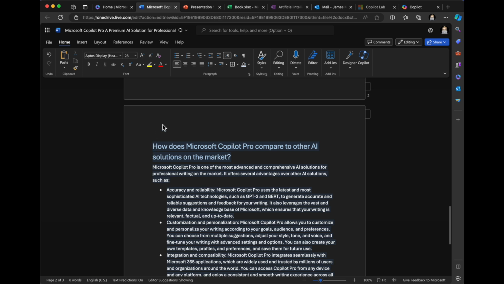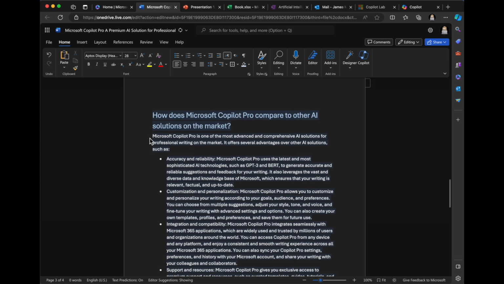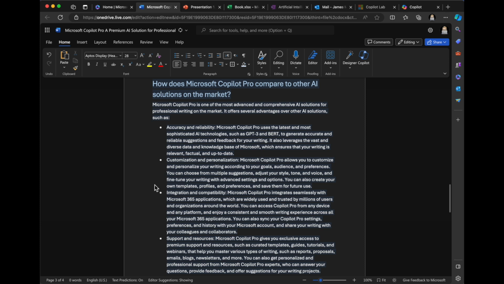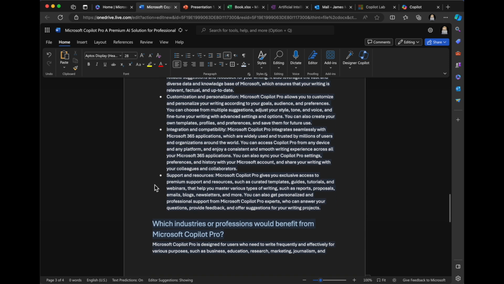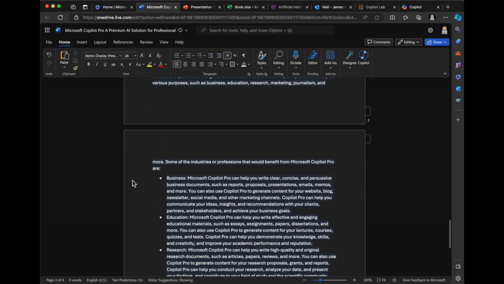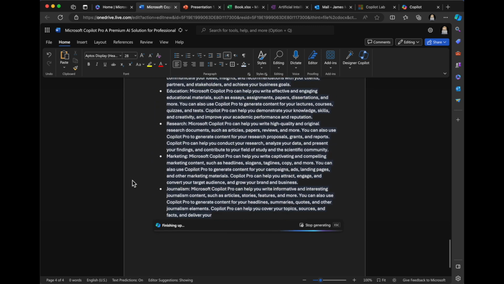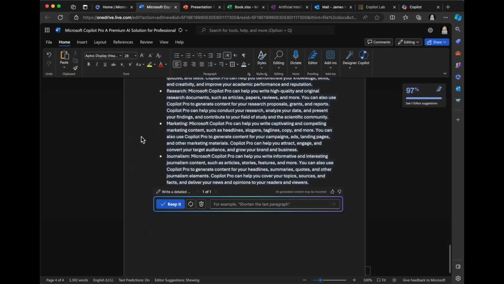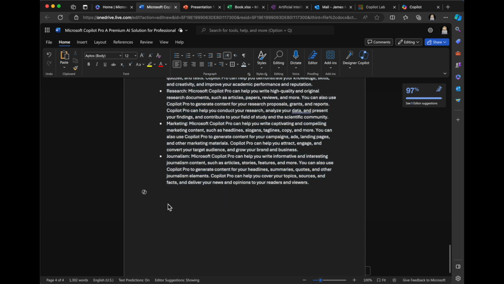How does Microsoft Copilot compare to other AI solutions? So it's comparing it to some older GPT-3 and BERT. This is interesting. Okay, which industries? So business, education, research, marketing. Oh, it's still going. Wow, okay. All right, so I'm just going to select keep it. This is one of one.